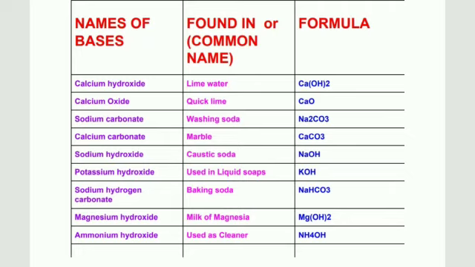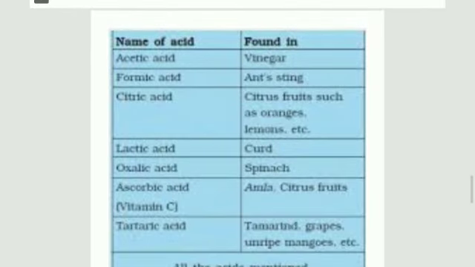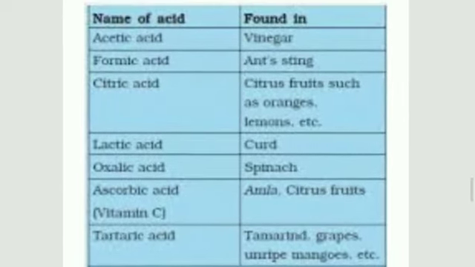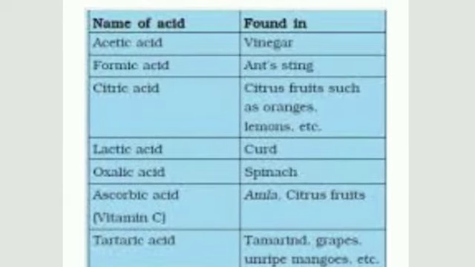So they are bases. Here is also a list: name of acid and found in. Acetic acid, vinegar. Formic acid, ant sting, we already discussed. Citric acid, citrus fruits such as orange, lemons, etc. Lactic acid, curd, sour milk. Oxalic acid, spinach, tomato.